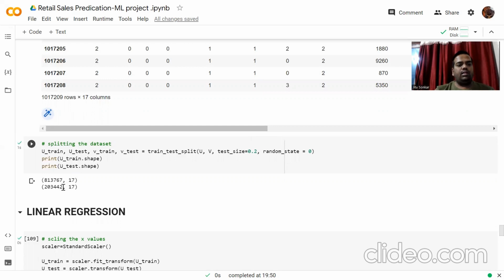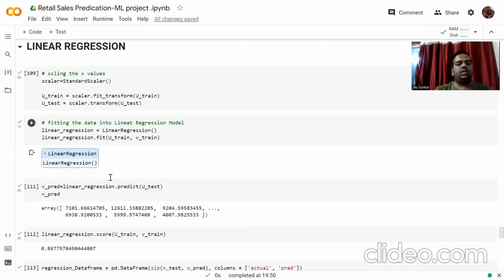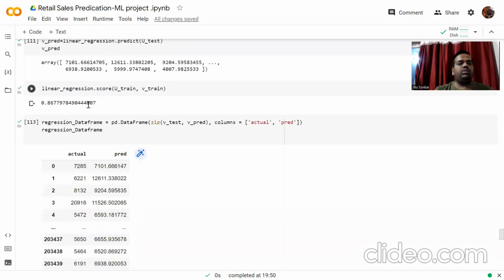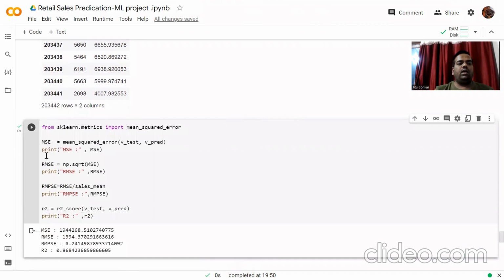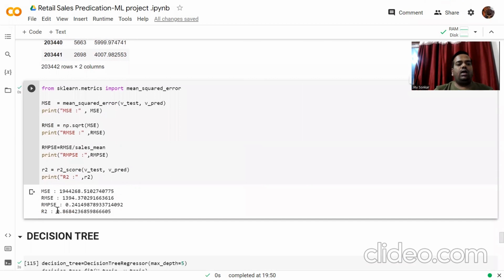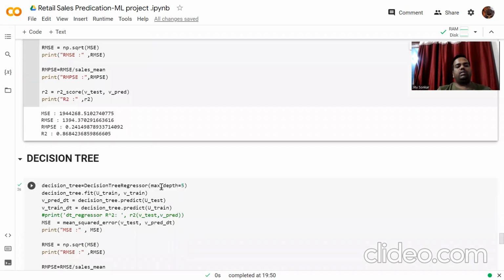8,13,767 rows go for the training data set, and 2,03,442 for the test data set. So linear regression has a score of 0.86 as compared to the previous one, 0.76. For the errors, we look at MSE, RMSE, RMPSE and R square. Here, as RMPSE increases, R square improves to 0.86842. So we move with the decision tree.